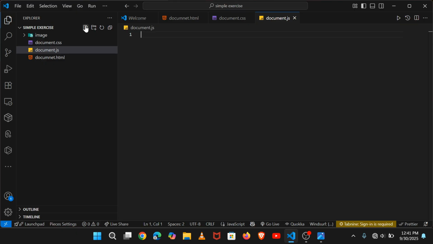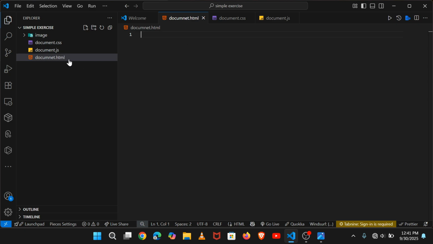This is the first part that you must know. You must create files with the extensions of these three different languages, which are HTML, JS, and CSS, because they are the beginner languages that must be learned before you continue with another heavy language like Python and other programming languages.